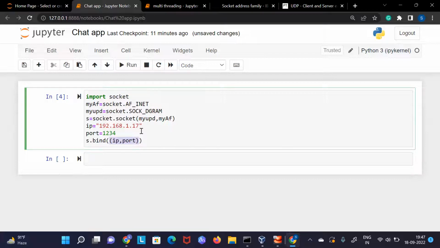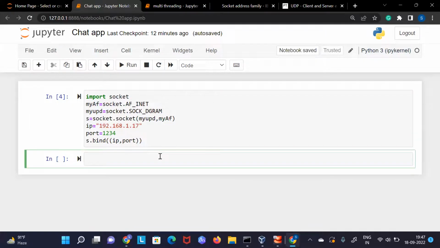Now it works. So now a socket is being created on this port number and it has been bound to the private IP of this particular Windows machine. Okay, now I can do a lot of things. I can now use this socket for communication. How can I do that?